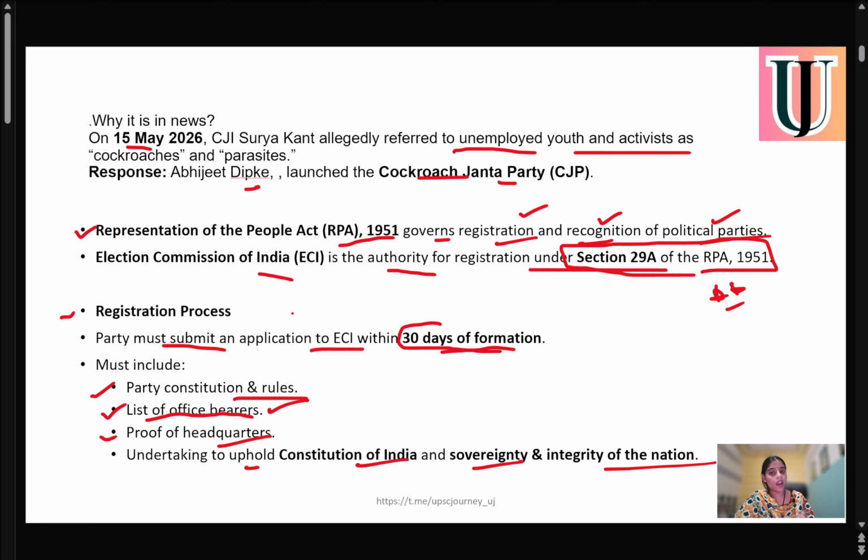So these are the must-required conditions to register as a party. There can be two types of party: first a state party and second a national party. But to register as a party, you need a list of office bearers, proof of headquarters, and an undertaking to uphold the Constitution of India, sovereignty and integrity of the nation. So from the exam point of view, what is important is that the Representation of the People Act of 1951 governs registration and recognition of political parties in India. Second, the Election Commission of India has authority to register under Section 29A of the Representation of the People Act of 1951.